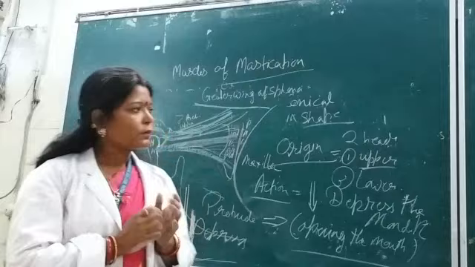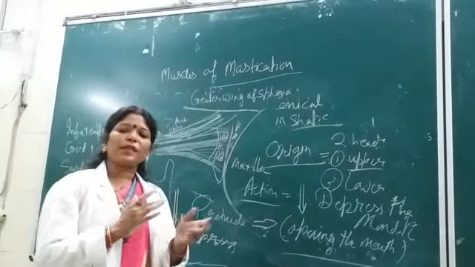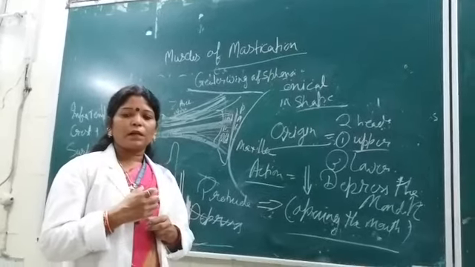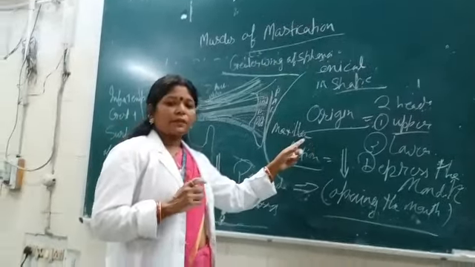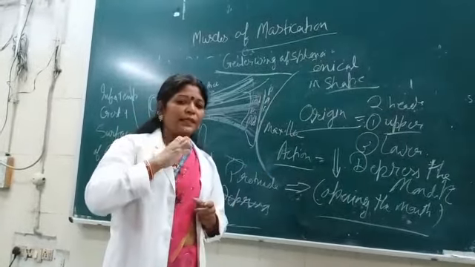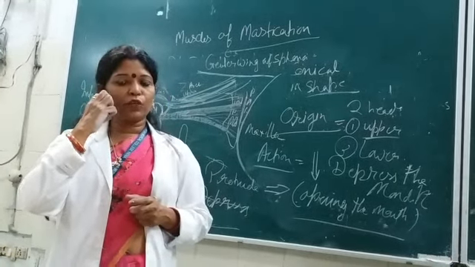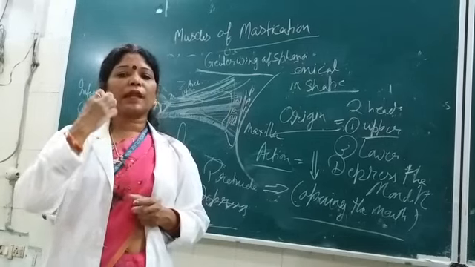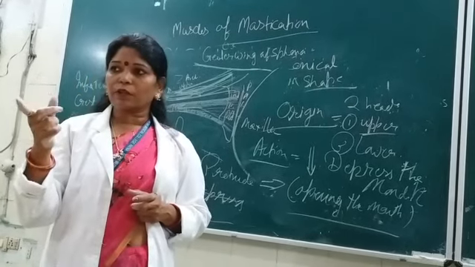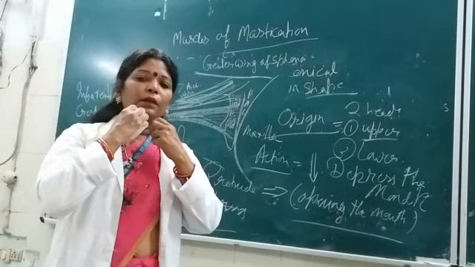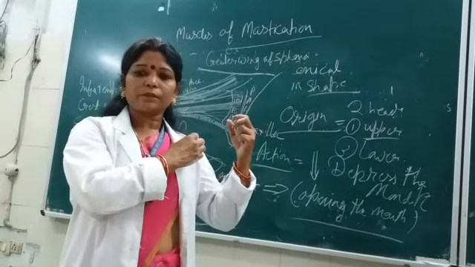Suppose in side to side movement, when you are chewing like this, when the right side lateral pterygoid and right side medial pterygoid contract, what will it do? It will pull the mandible towards the opposite side.